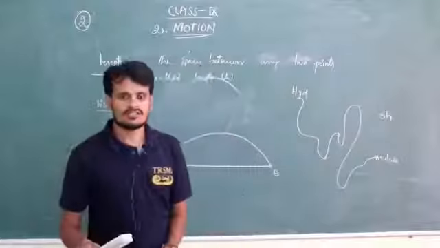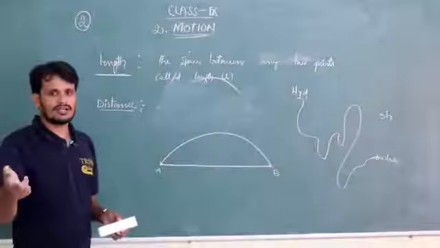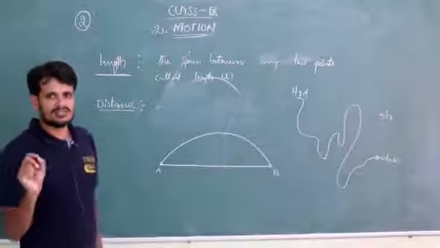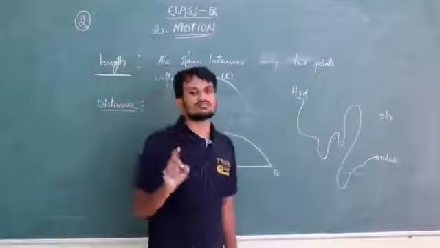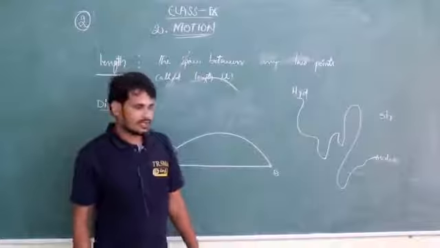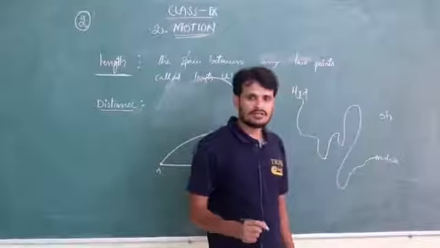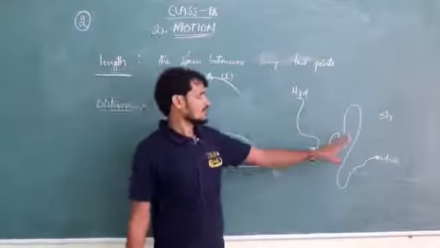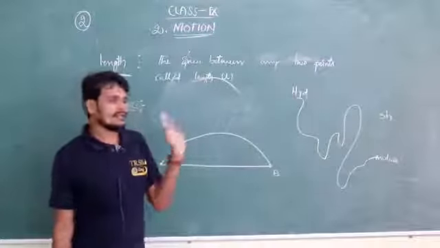Got it? Both look similar, but the definitions are quite different. For understanding purposes, length is nothing but distance, but length does not refer to time here. Understand? Length does not refer to time, but distance refers to time. So distance we always calculate with respect to time. What is the length I covered with respect to time? That is known as distance. Like, what is the time required for covering this distance? 3 hours of time is required for covering the distance. That is called distance.